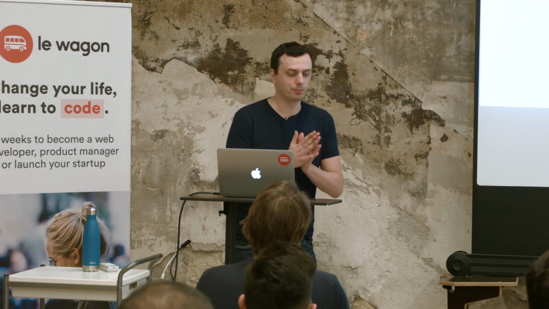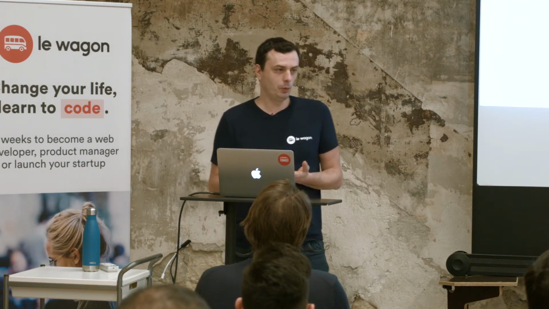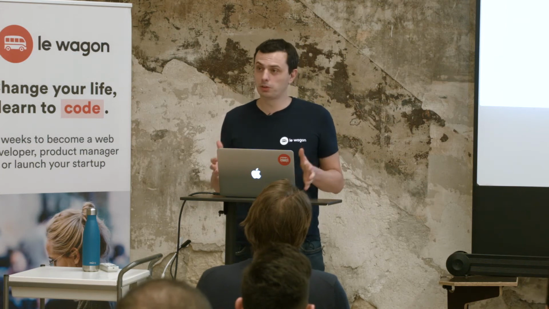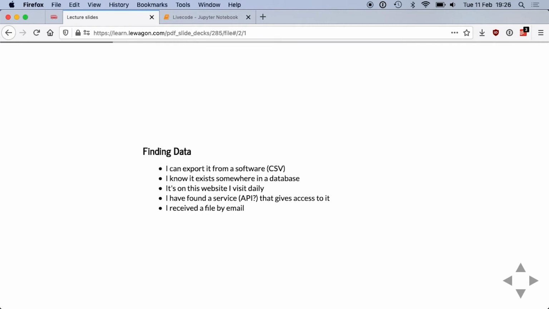Great. So, before we actually start analyzing data, we need to get some data. So I'm going to talk about data sourcing, which is the art of collecting data from different sources. So what can be the sources? First, the very common source will be a CSV.